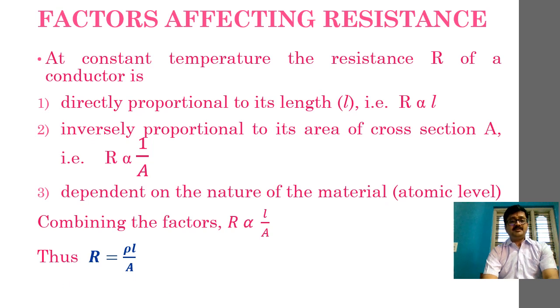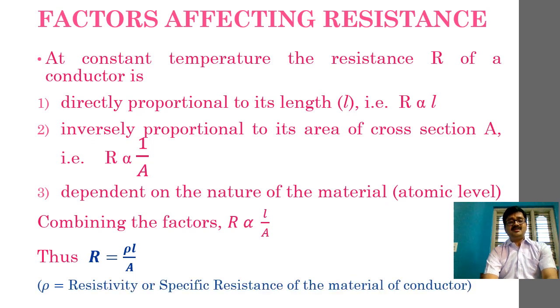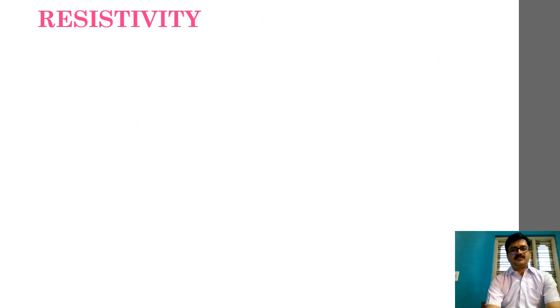So what is it called? It is called the resistivity or specific resistance of the material of the conductor. Fine. So the resistivity or specific resistance of the material of the conductor is called rho. Fine. So shall we move on? Now let us move ahead to the next part of our discussion. Next, we'll be talking about resistivity.